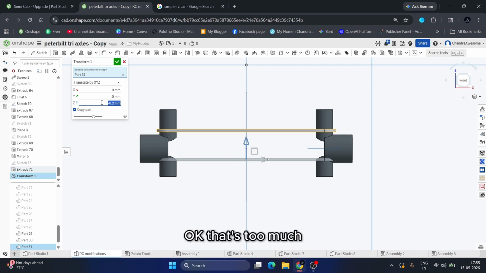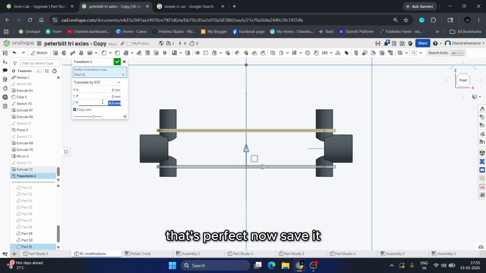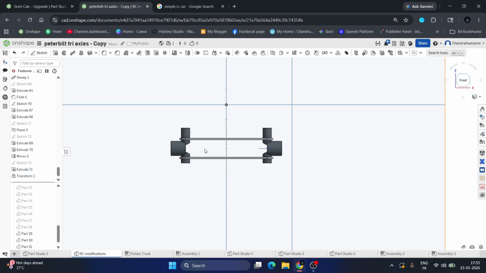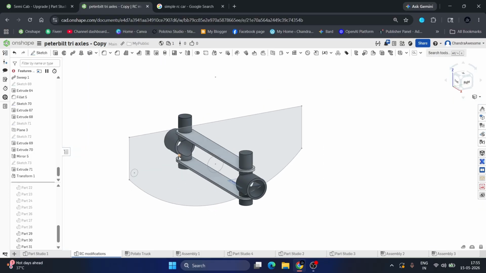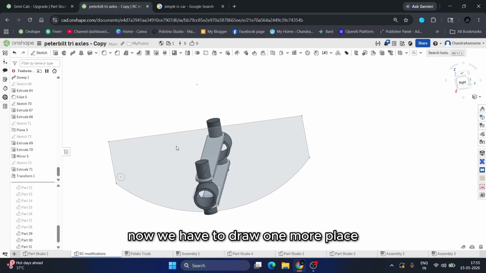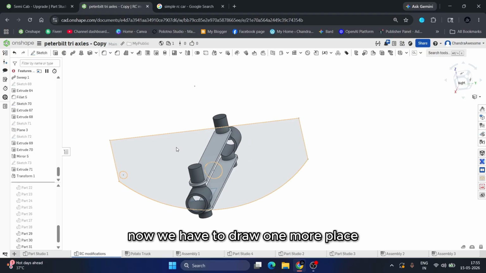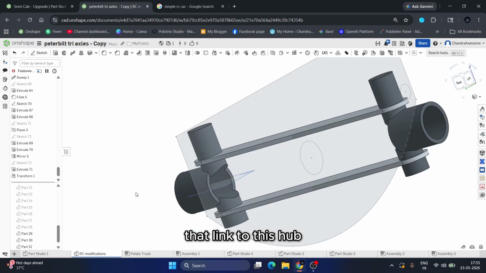Okay, that's too much. Okay, let's give minus 6 point and 6.5. That's fine. I think, yeah, that's perfect. Now save it. Okay, we have run everything. Now we have to draw one more piece that links to this hub.